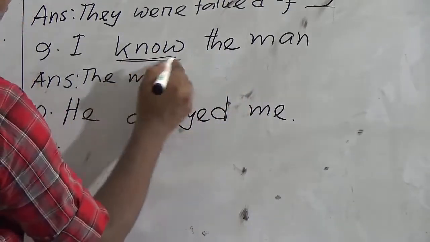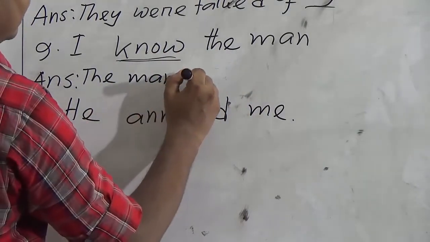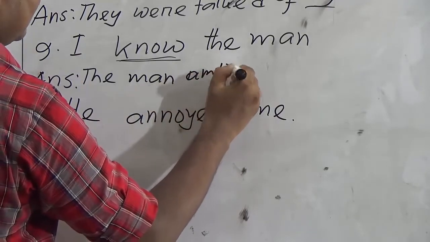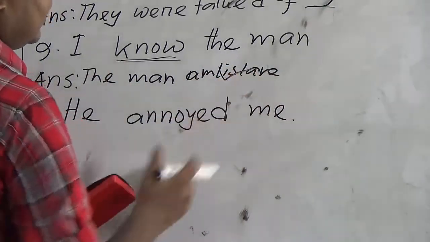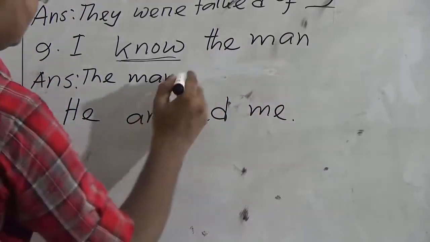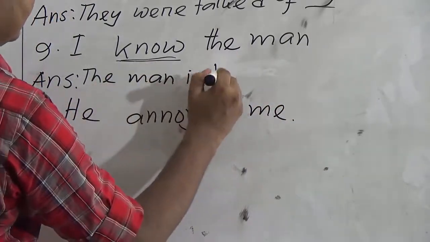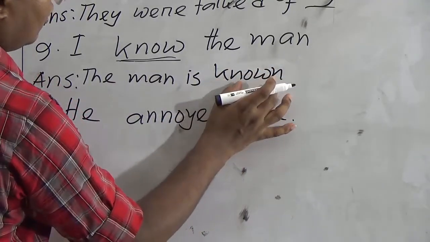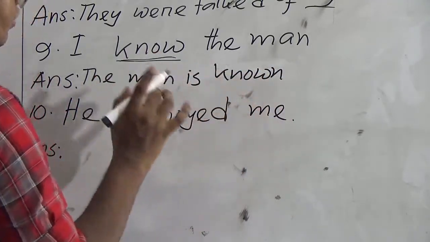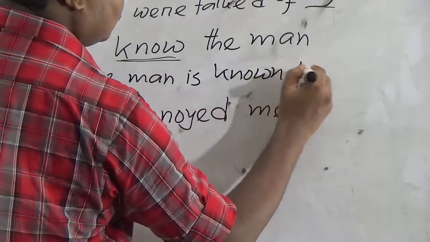The man, know, present indefinite tense, we will use am, is and are. As the man is one man, we are using is. So the man is past participle of main verb. So this verb know, knew, known, this verb takes preposition to.